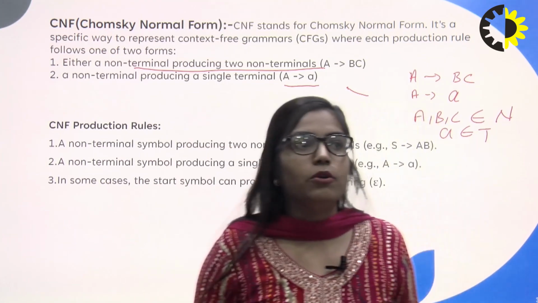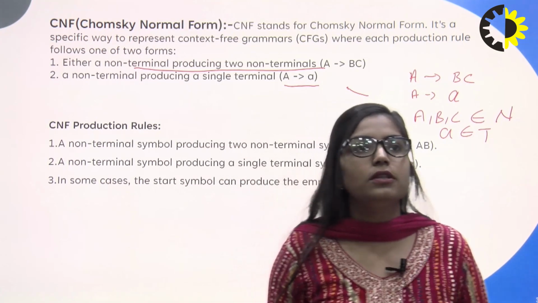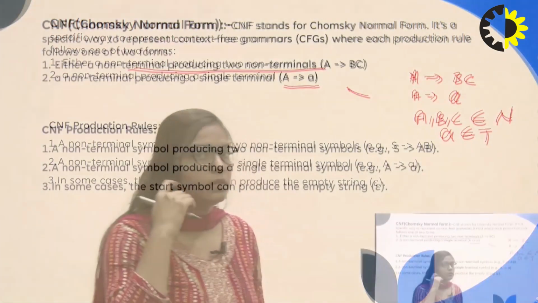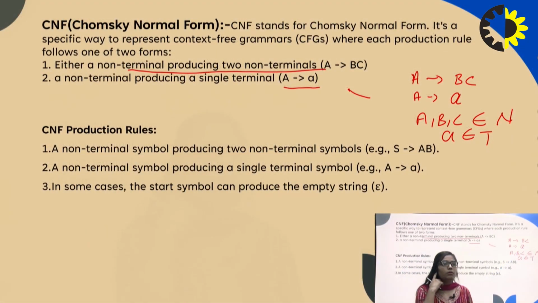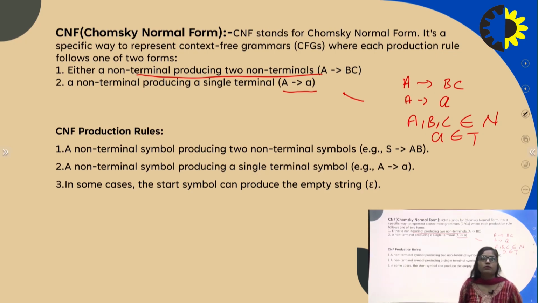A CNF production rule is a non-terminal symbol producing two non-terminal symbols, A produces BC, or a non-terminal symbol producing a single terminal symbol, A produces a. In some cases, the start symbol can produce the empty string epsilon.